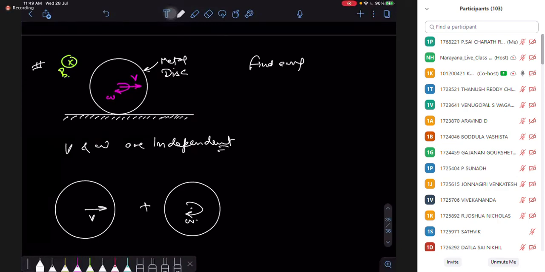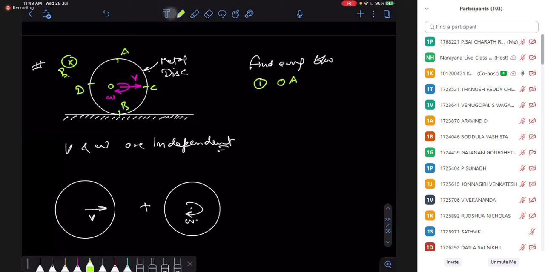Find the EMF, and EMF is always found between two points. So which two points? I can consider one point here as O, one point here at the top, one point at the bottom, one point here as C, and here is D. So find the EMF between